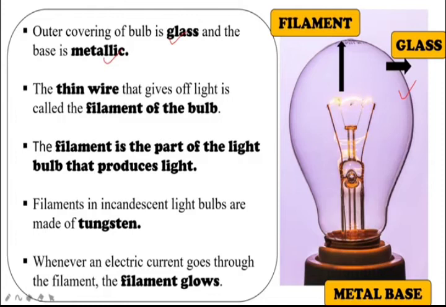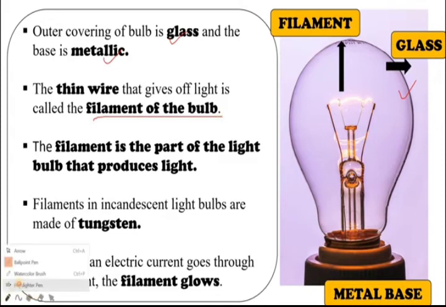This is the tungsten filament. The filament is the part of the light bulb that produces light. The thin wire that gives off light is called the filament, which is made of tungsten. So which metal is used to make the filament? Tungsten metal is used.